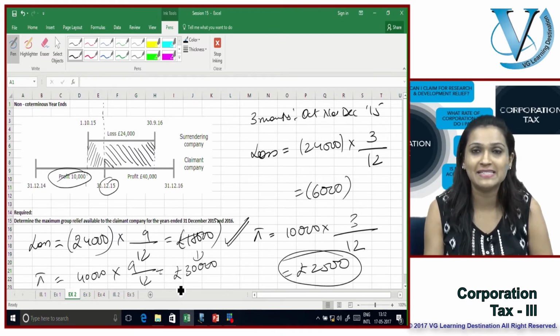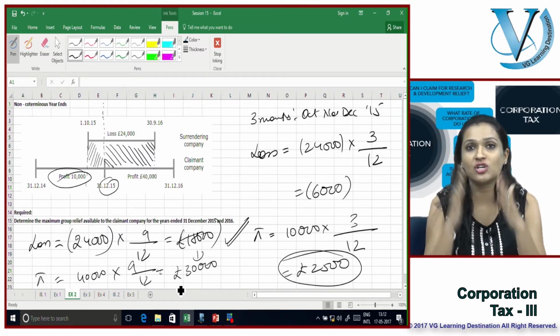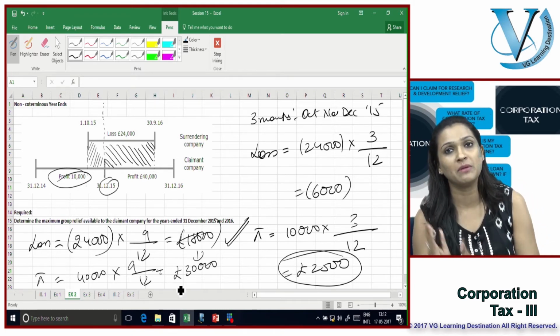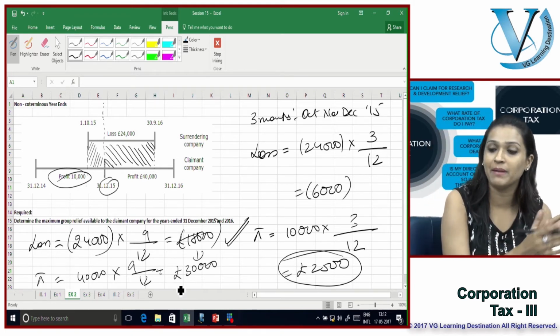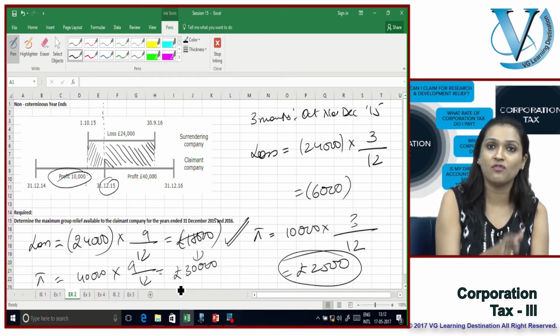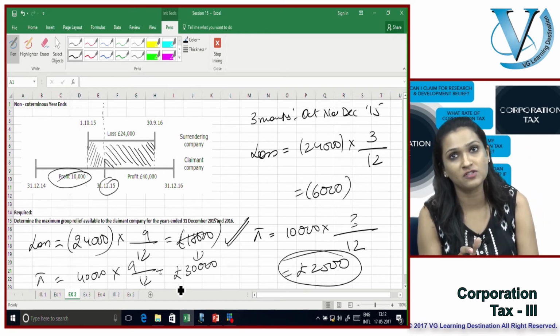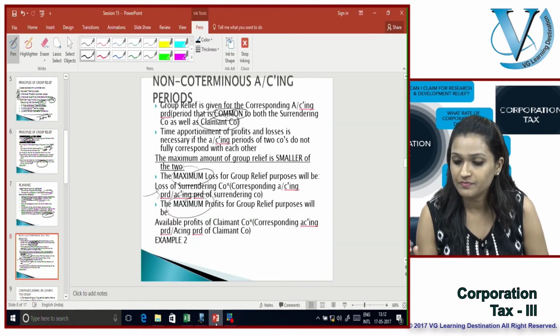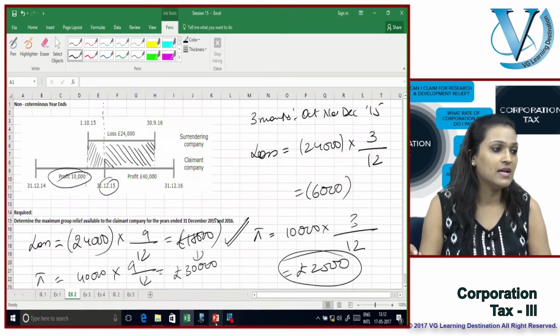So, very simply, what have I done? I'm just looking at the relevant corresponding accounting periods between the surrendering company and the claimant company in order to set off losses of the surrendering company against the profits of the claimant company. What else? Let's get back to the rules.